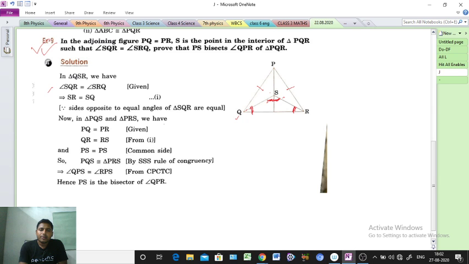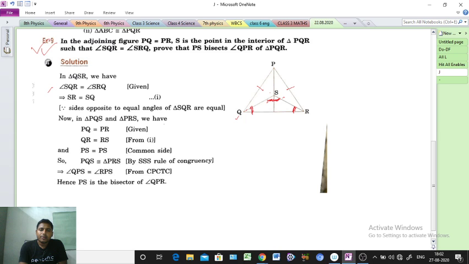So what do we prove, sir? PS is the line coming from the vertex P. And angle QPR means angle P. This angle is bisected by PS. That one we have to prove. Angle P is bisected by what, sir? By PS. That one we have to prove.